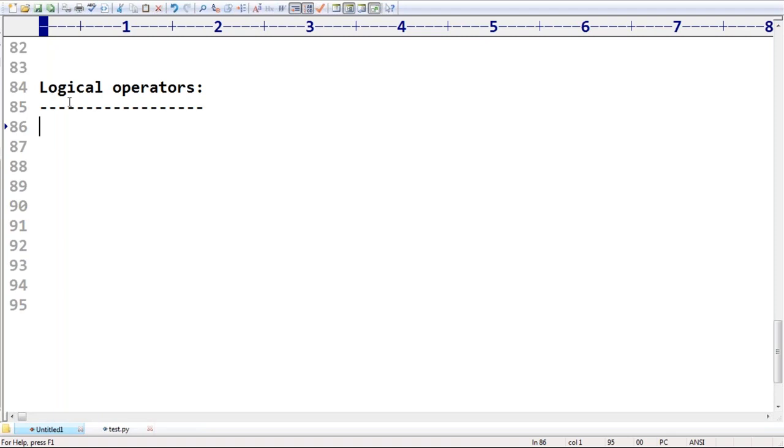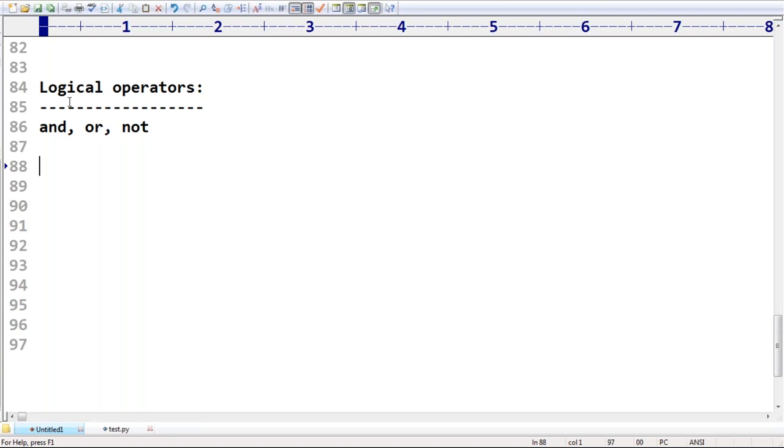Here: AND operator, OR operator, and the next one, NOT. These three operators are by default considered logical operators. We can apply these operators for every type, no problem at all. For Boolean you can apply, and for non-Boolean types also you can apply, no issue at all.